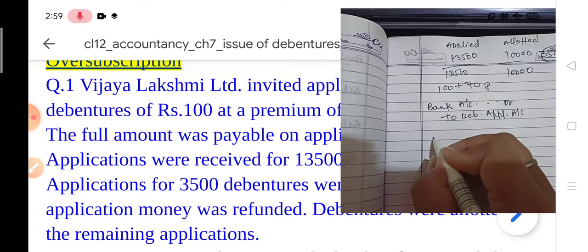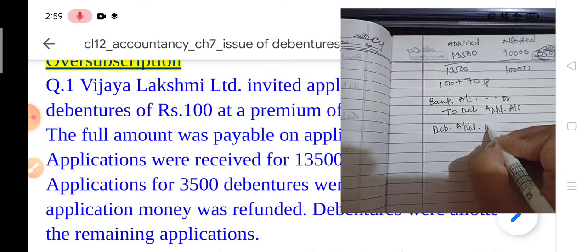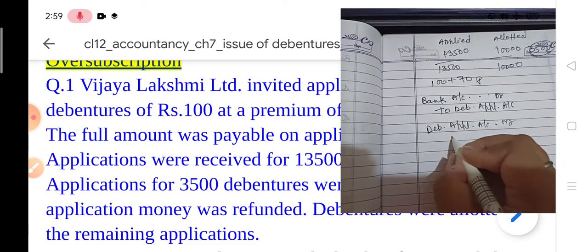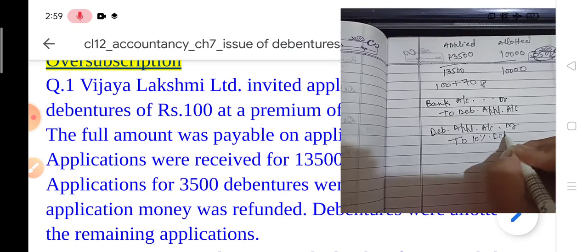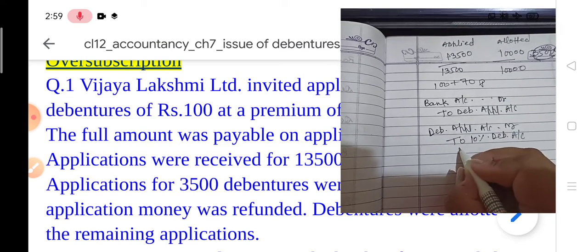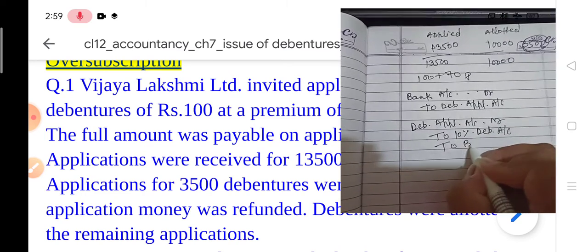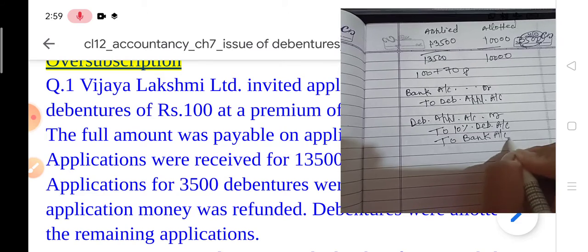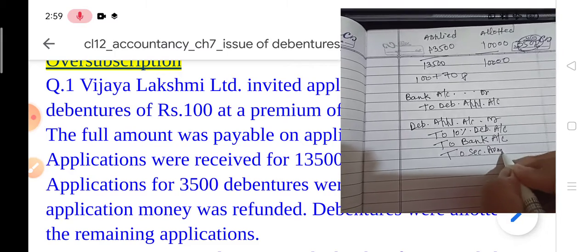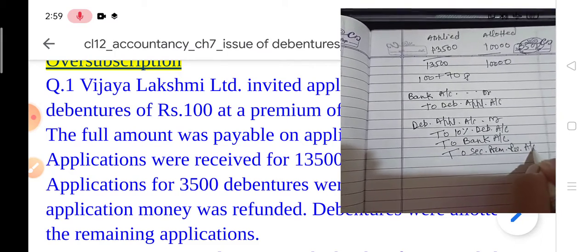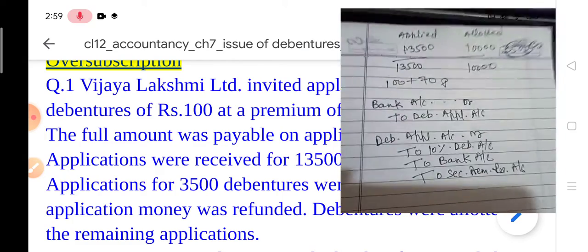And the next journal entry: debenture application account debit to 10% debenture account, to bank for the 3,500 debentures rejected, and also to securities premium reserve account. Okay, so this is the journal entry which you have to make.